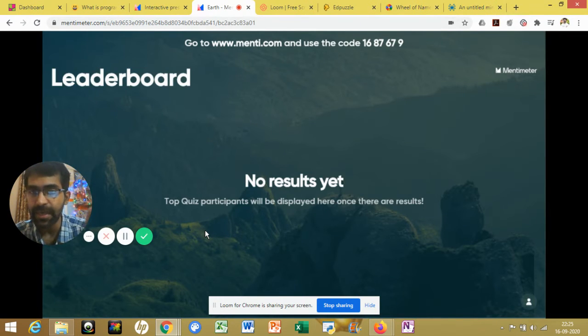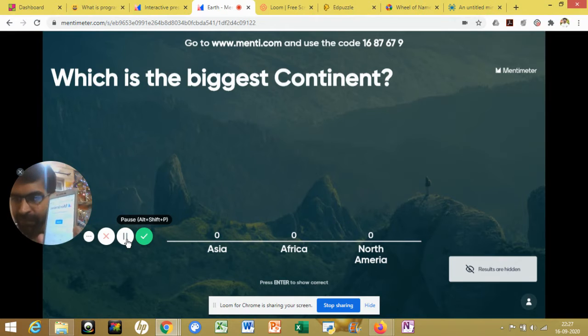So basically, this is the leaderboard. No result yet because nobody has attempted this quiz. If you want, I can show you how to attempt this quiz. I will log in from another ID and I will play this. So I'm going to play this game from this mobile.